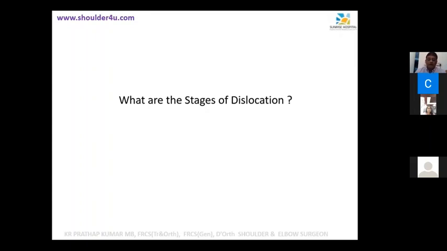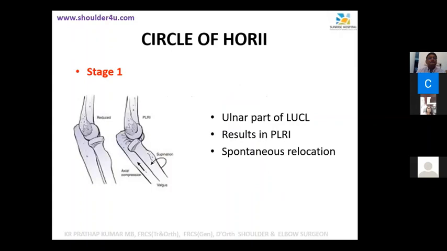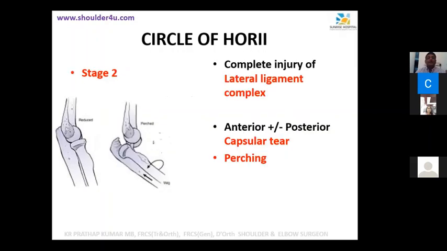Subluxation. Okay. Subluxation, perched dislocation, and a dislocation. What you have said is correct for an MBBS graduate to say, but in the PG exam, that is not the one we are expecting. Yes, there are three stages, stage 1, 2, and 3. It's called the horizontal circle. So stage 1 is the ulnar part of the lateral collateral ligament. The ulnar part is gone, and that is called PLRI, posterolateral rotatory instability. I will just go through that.